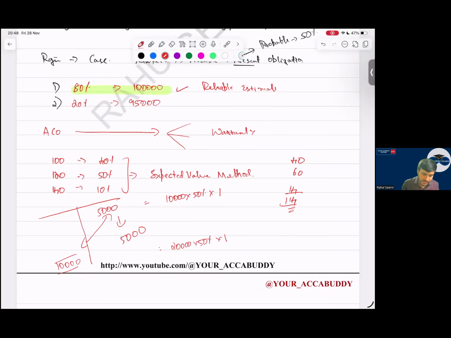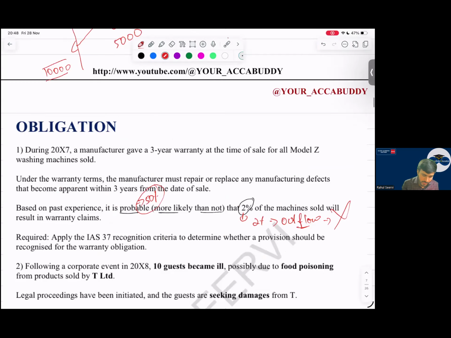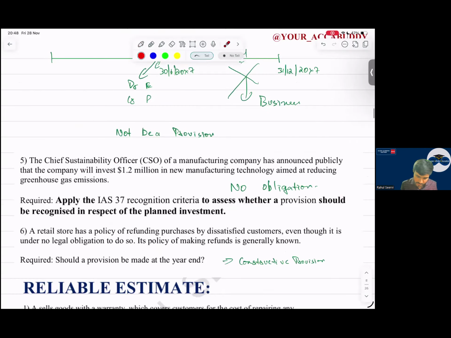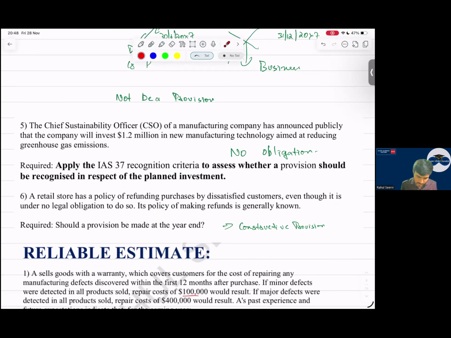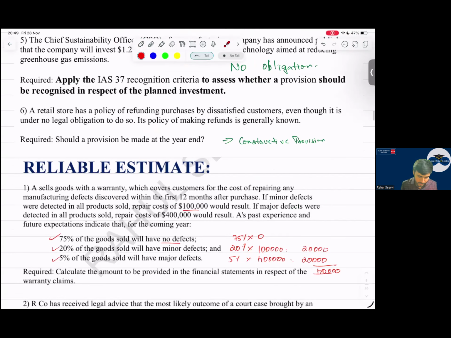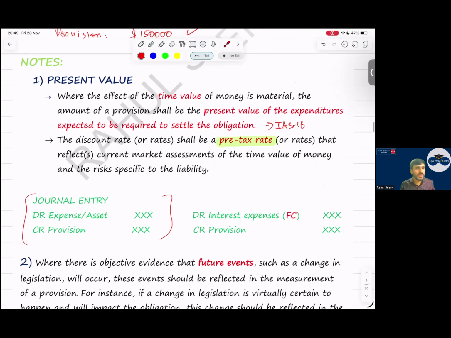Okay. Then with this done, obligation also done. Yes sir. Okay, reliable estimate. We have done 4, 5, 6. Now, do we apply present value concept here, everyone? Yes, present value concept will apply for provision when there is a timing difference, when the time value of money is more than 1 year. Where did we see this concept? Sir, in your IAS 16, dismantling cost: debit asset, credit provision, and then financing category record.